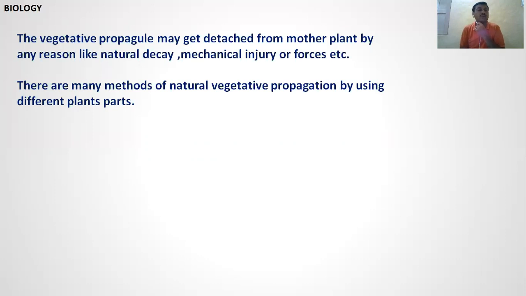This process is called natural vegetative reproduction. They get separated from the mother plant naturally from any part of the plant body like root, stem, leaf, branches, buds, or any modified part of the plant.